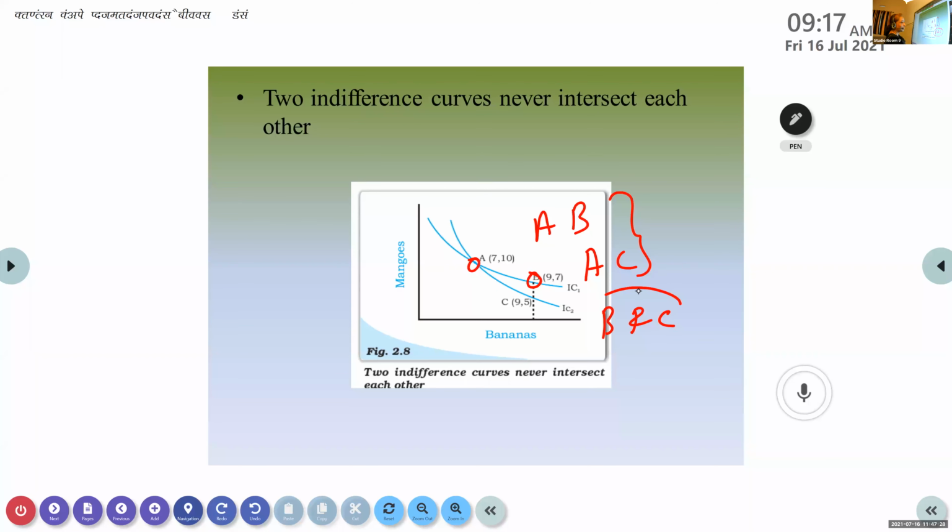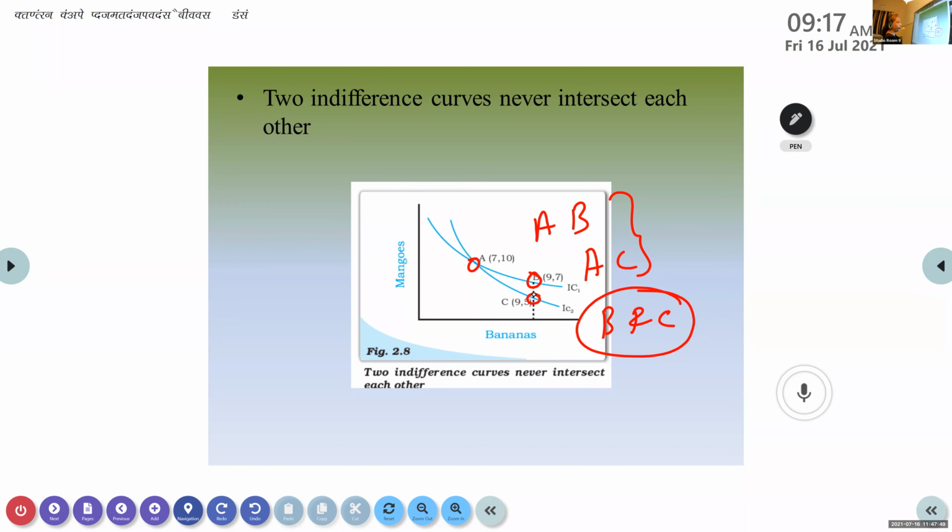Is it like that or not? That is the question. Whether B and C give the same level of satisfaction, yes or no? Pavitra? No, ma'am.